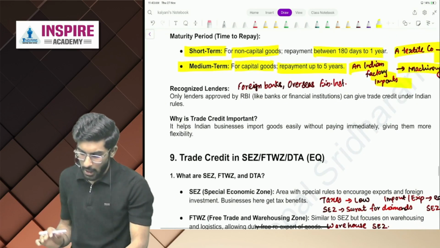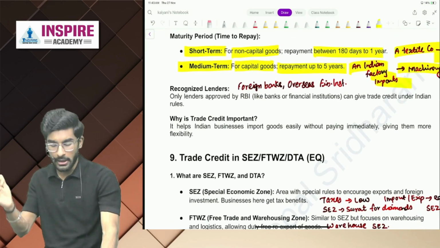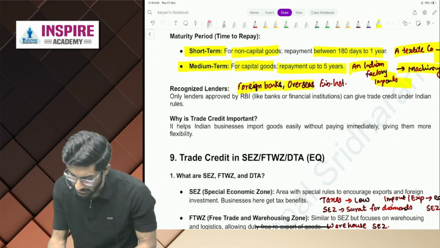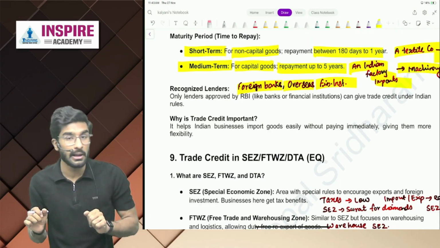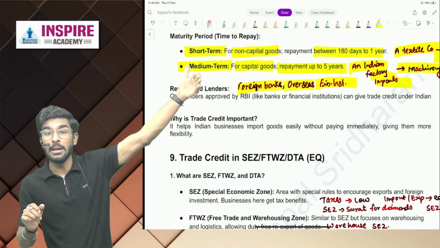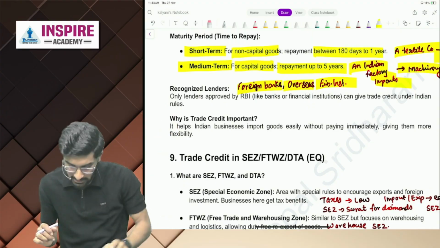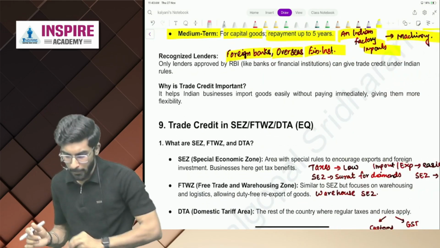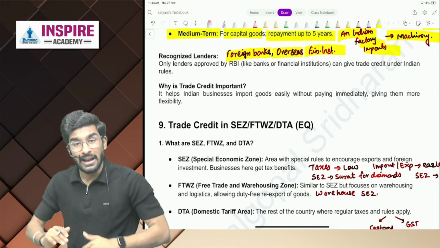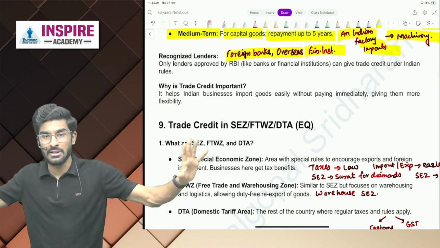Okay. Now, recognized lender. Who are the recognized lenders, people? Foreign banks and overseas financial institutions are what we call recognized lenders, which we already understood in the beginning of the revision. Yes or no, people? Okay. Now, why is TC important? So they can get more time where they can easily manage their cash flow.